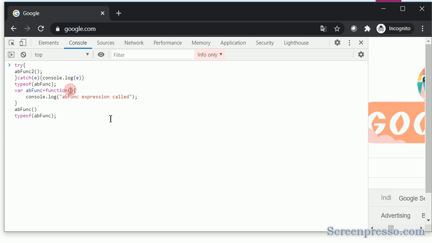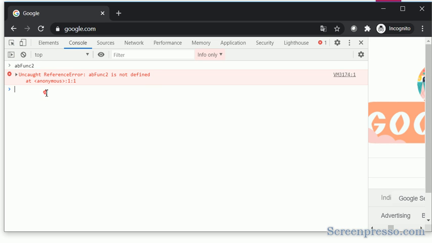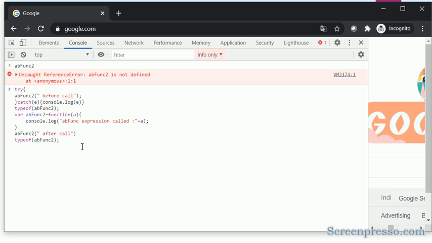Maybe I will have one variable here and print it, like after call and before call. Before executing this, I will check that ab func2 is not there. It is not there, so we get the error. So I am doing the same.